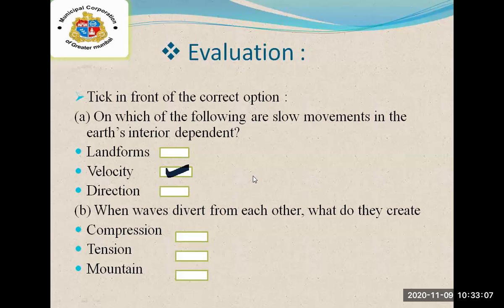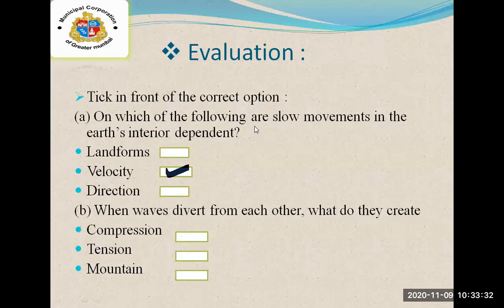The second one, let's read it out, students. When waves divert from each other, what do they create? Compression, tension, or mountain? Any other student? I can see many students' hands are up. One by one, I'll give them a chance.